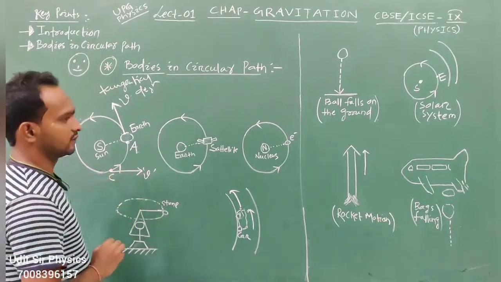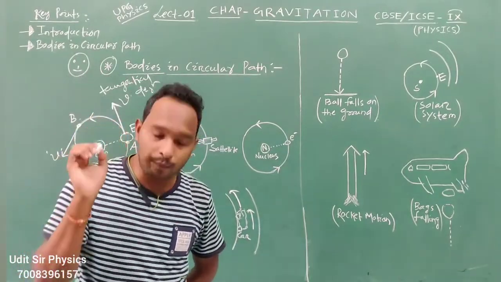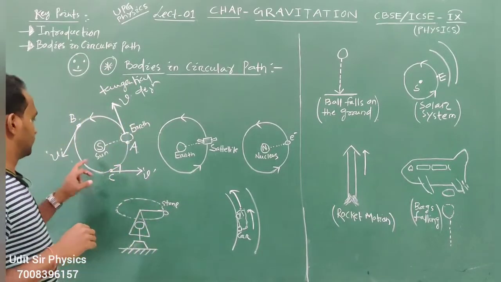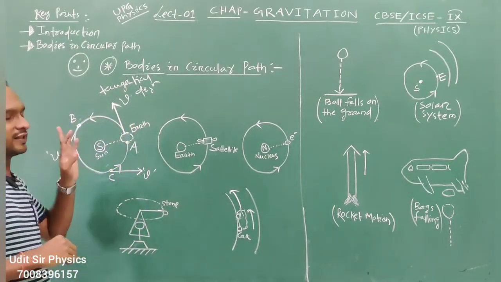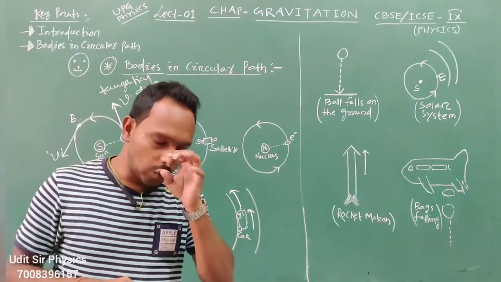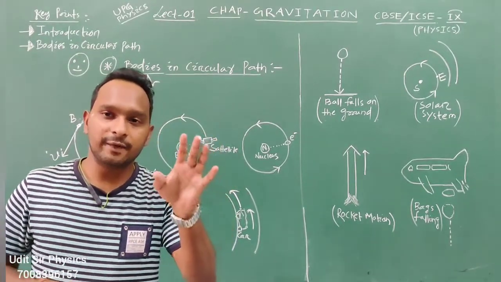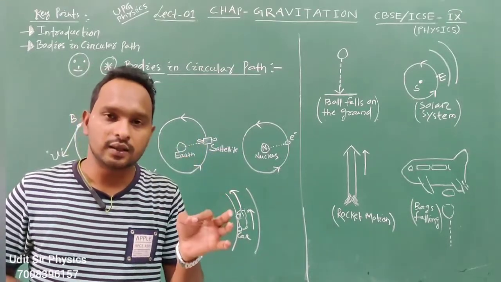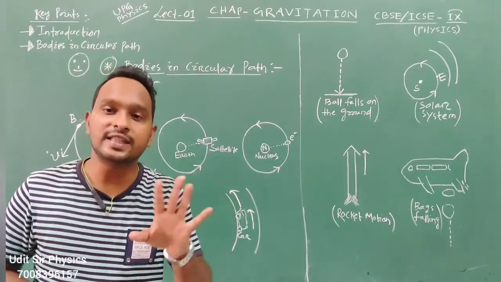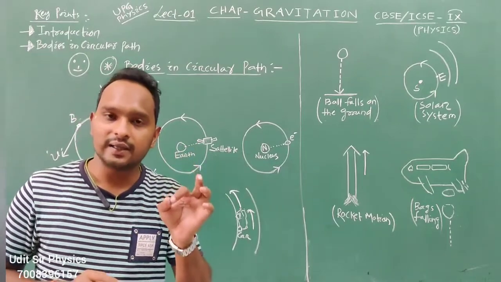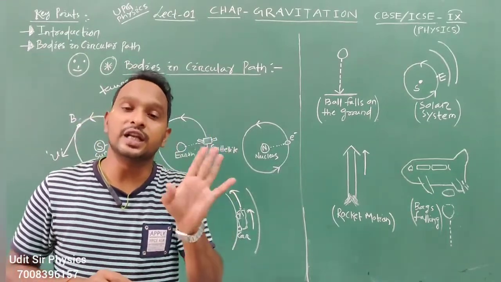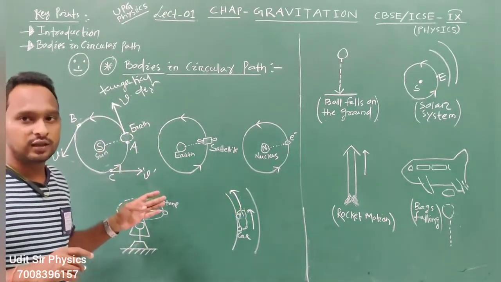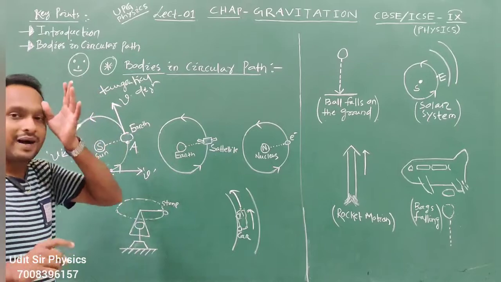So at each and every point the same method will follow. At each and every point on the path, if you want to know the direction, you need to draw a tangent. These tangents are changing in their directions, and that makes sure that the body is in a circular path.